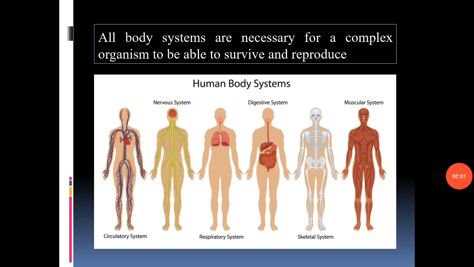In most animals, combinations of various tissues make up functional units called organs, and groups of organs work together as organ systems. All of the systems in an organism are interconnected. The various human body systems are the circulatory system, nervous system, respiratory system, digestive system, skeletal system, muscular system, excretory system, reproductive system, etc. All body systems are necessary for a complex organism to be able to survive and reproduce.